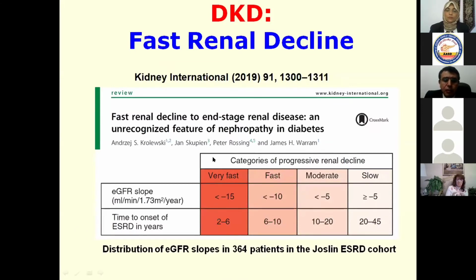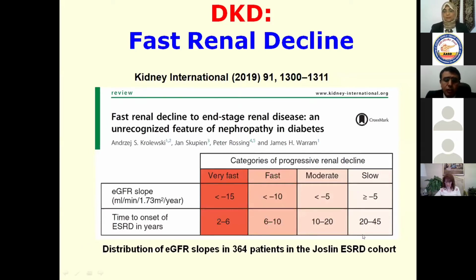And here, the reduction of the GFR will be more than 15 milliliters per minute per year. In the fast form, we have reaching end-stage kidney disease within 6 to 10 years, with the decline of the GFR about 10 milliliters per minute. In moderate forms, the reduction per year will be 5 milliliters per minute, and it occurs over 10 to 20 years. And the slow form, which is the classic form, is when we have a decline in the GFR per year of less than 5 milliliters per minute. And here the progression may be from 20 to 45 years.